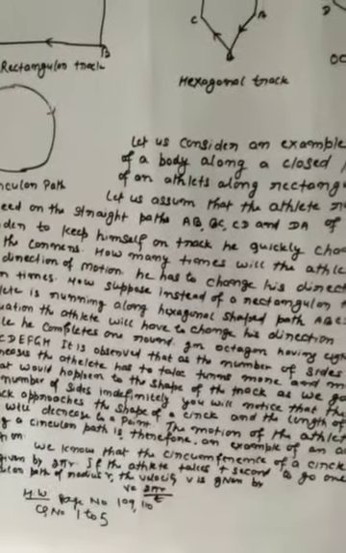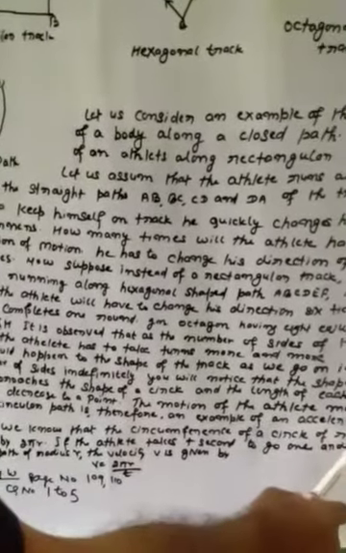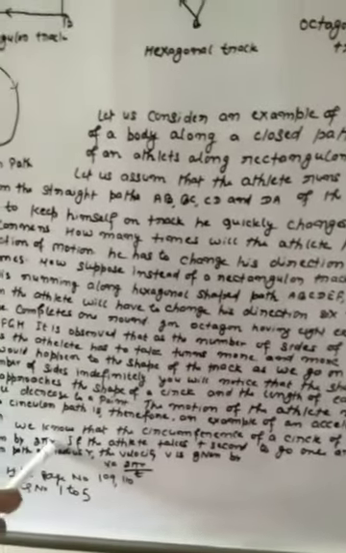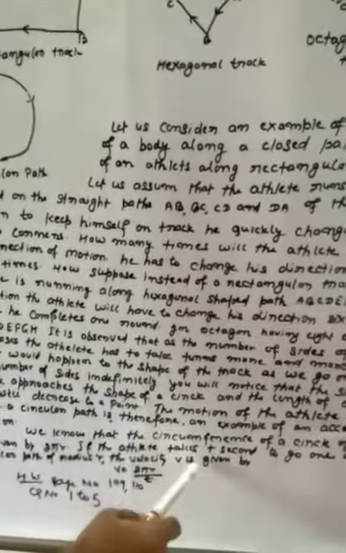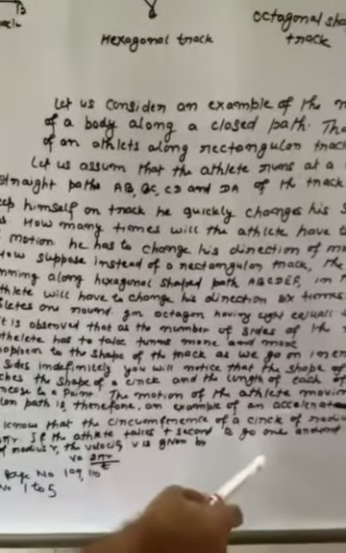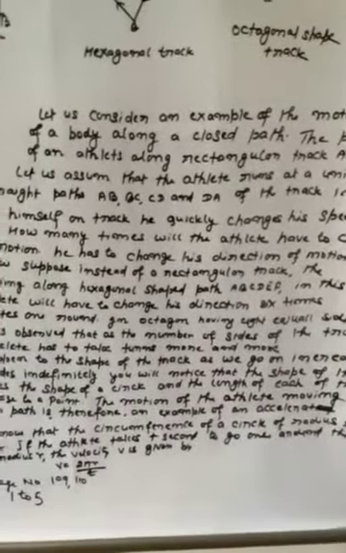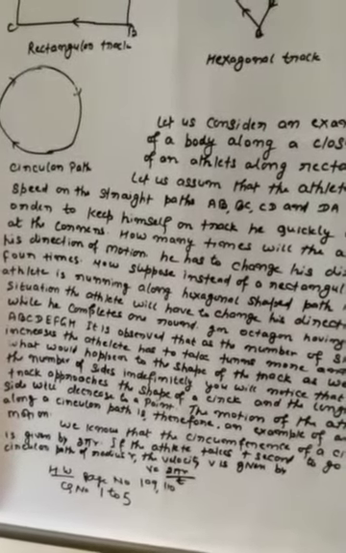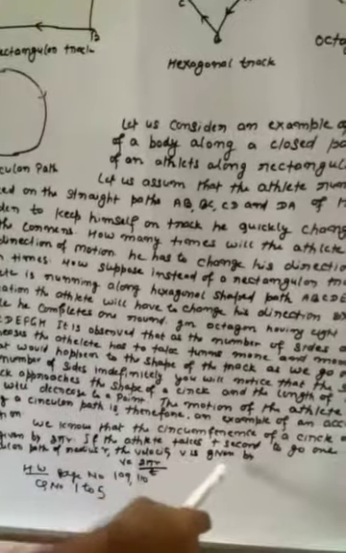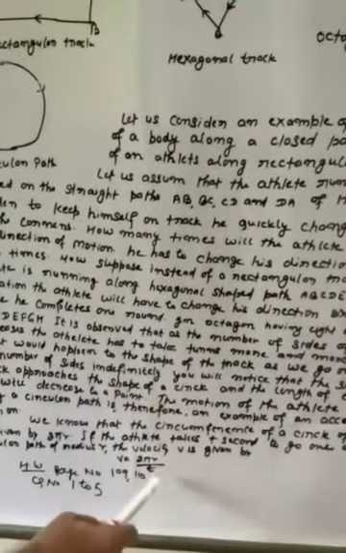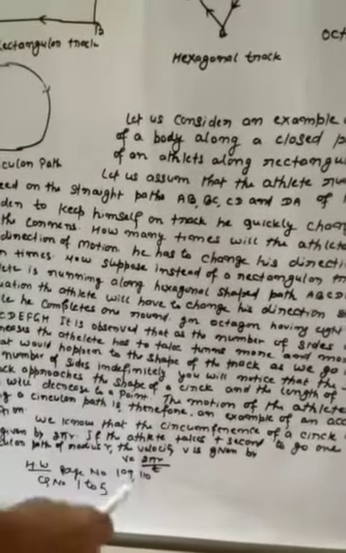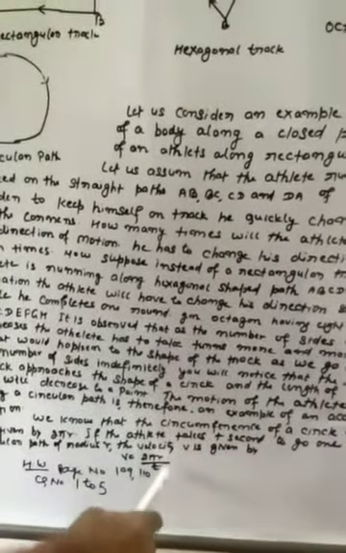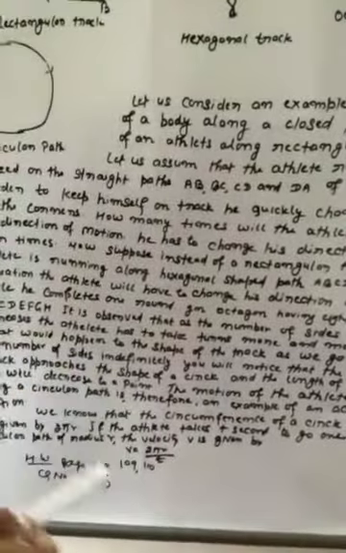We know that the circumference of a circle of radius r is given by 2 pi r. If the athlete takes t seconds to go once around the circle of radius r, the velocity is given by v equals 2 pi r divided by time. Here 2 pi means 2 times 22 by 7, and r means radius, divided by time.